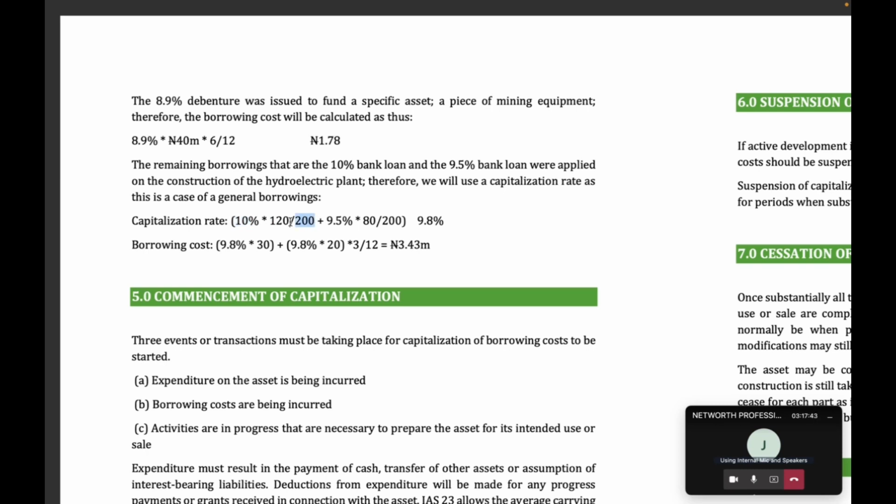This 200 is the addition of the 120 we borrowed at 10% and the 80 we borrowed at 9.5%. So this is just like a weighted average. The interest rate for the 120 million, which is 10%, times 120 over 200, you add to the 9.5% multiplied by the 80 million we borrowed at 9.5%, divided by the pool. When you do the maths on your calculator, you get 9.8%.